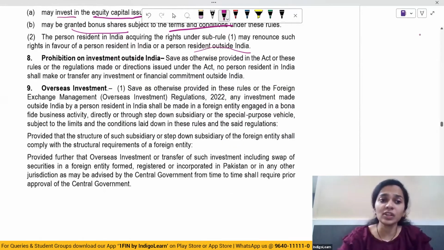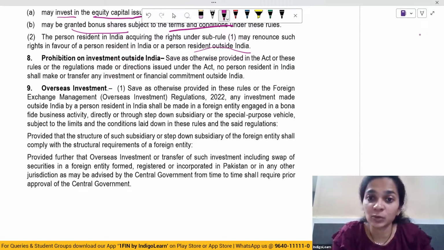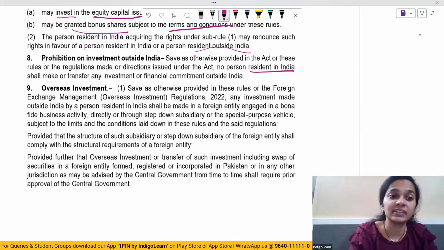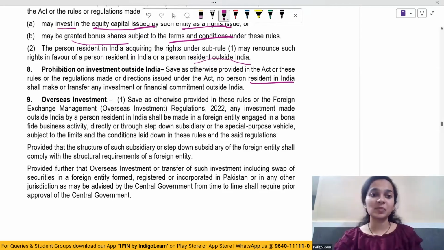Talking about prohibition on investment outside India, no person who is resident in India shall make or transfer any investment or financial commitment outside India. So a person who is a resident in India shall not make or transfer any investment or financial commitment outside India. He should not be doing that. Let's now look at the overseas investment regulation rules related to overseas investments.